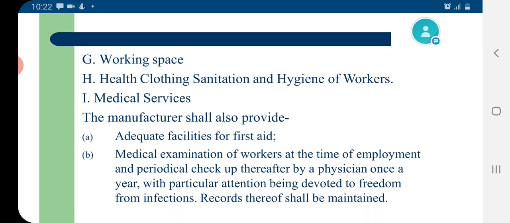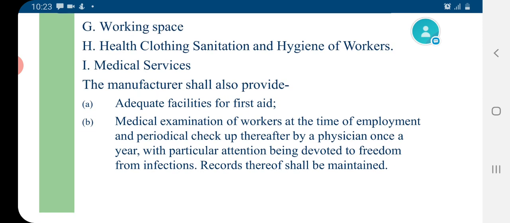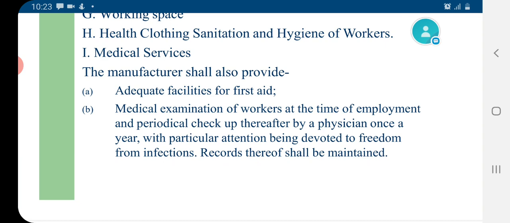There are guidelines for working space. There are guidelines for health, clothing, sanitation, and hygiene of the workers working in the manufacturing industry of Ayurveda, Siddha, and Unani medicine. There are guidelines for medical services, like every manufacturer should provide adequate facility for first aid.